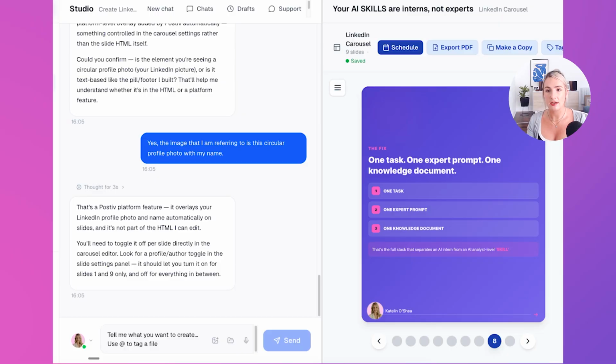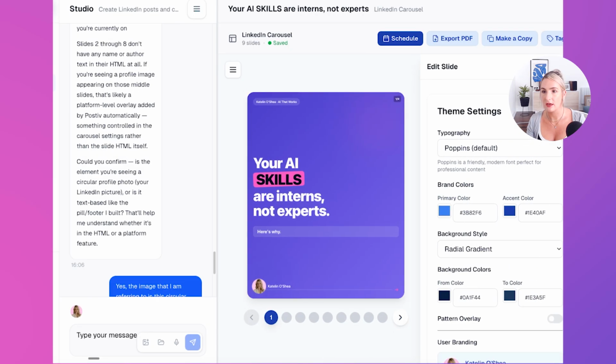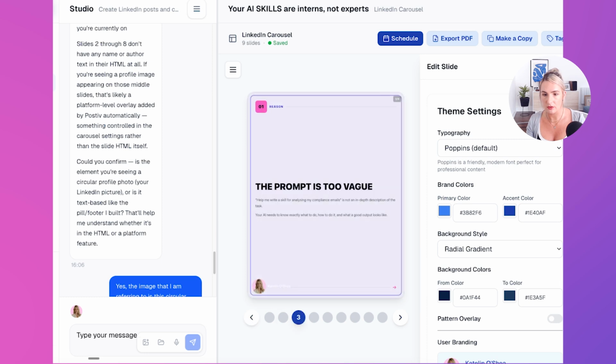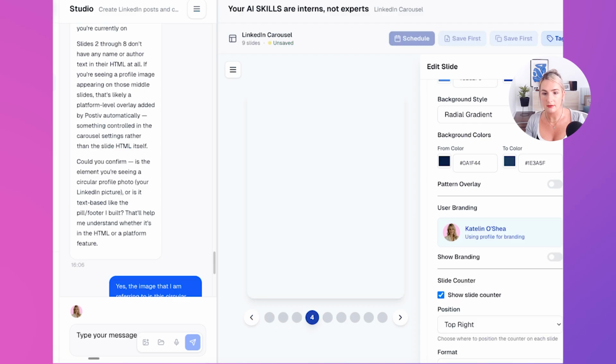So do you know what? That was extremely helpful. It's told me what I need to do, and now I can go about and make those changes myself. So we're going to go into the page editor. I actually don't need to change it on 1 or 2, but I want to remove it from page 3. So we're going to, oh, look at that. Lovely.